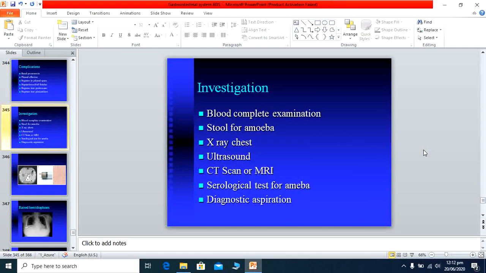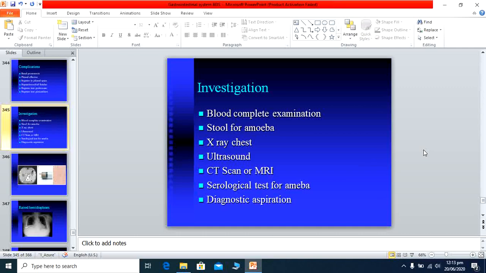Now we go to the investigations. What investigations are required? General investigations: complete blood examination, where you will find neutrophilia, an increased neutrophil count. Other is stool examination. We usually ask for a complete stool examination and stool for ova and cysts. So we send the stool to the laboratory for amoebic cysts, or sometimes the amoeba itself is found in the stool examination. Other is the X-ray chest.